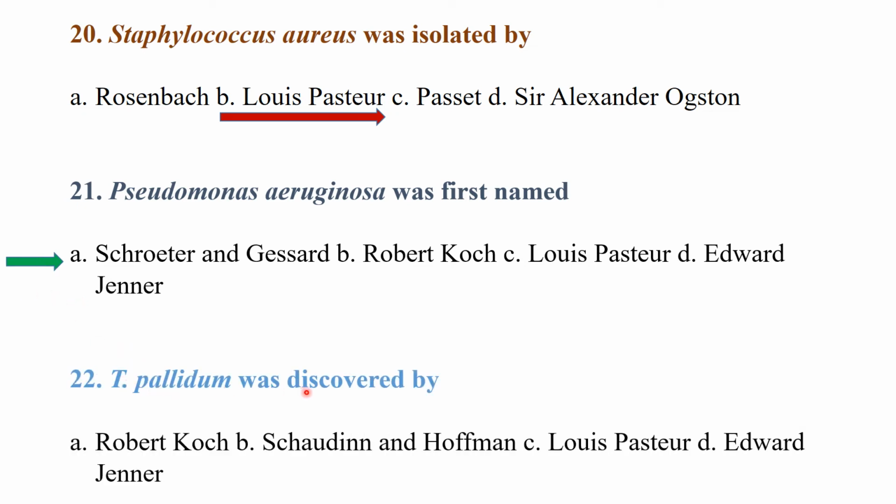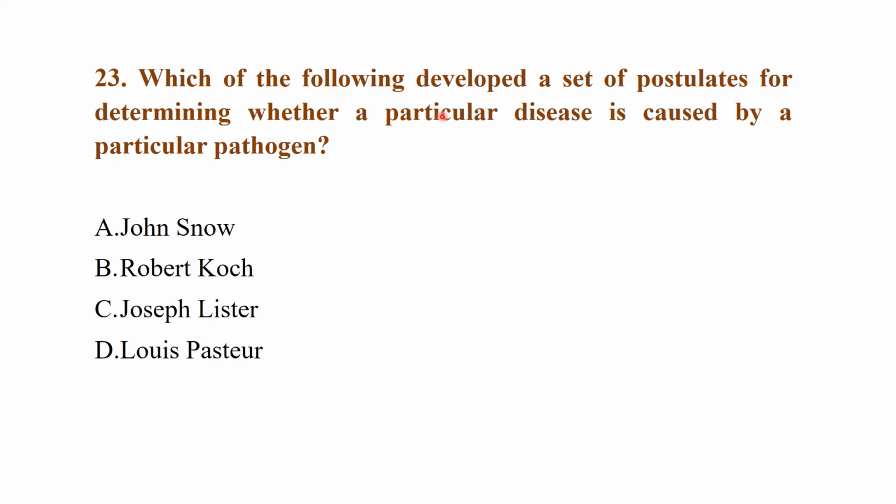Treponema pallidum was discovered by option A, Robert Koch, Schaudinn and Hoffmann, option C, Louis Pasteur or Edward Jenner. So it was Schaudinn and Hoffmann. Which of the following developed a set of postulates for determining whether a particular disease is caused by a particular pathogen? It was Robert Koch, who gave Koch's postulates: a specific infection is caused by a specific microorganism.